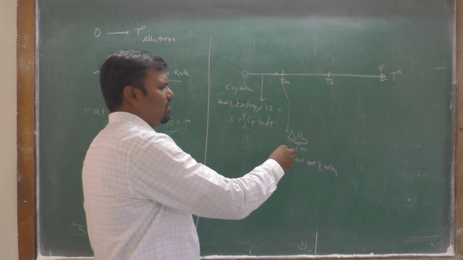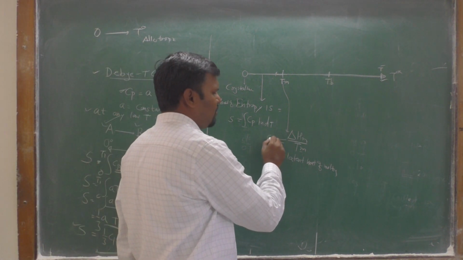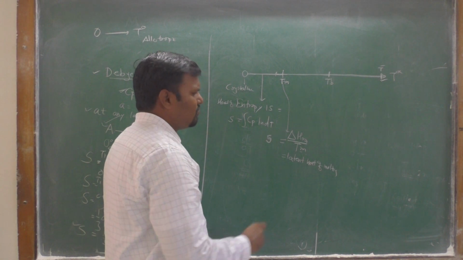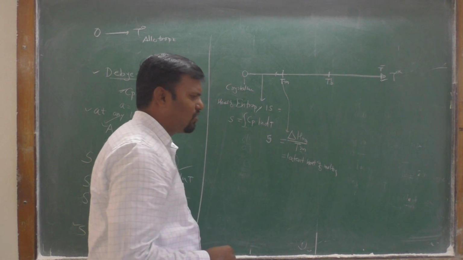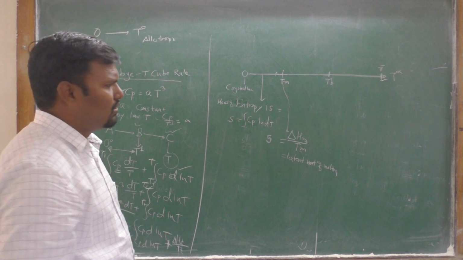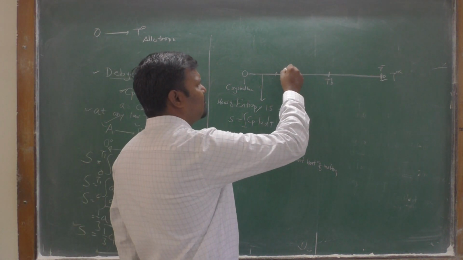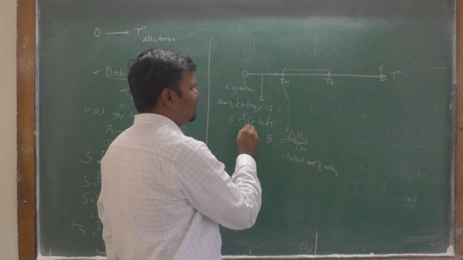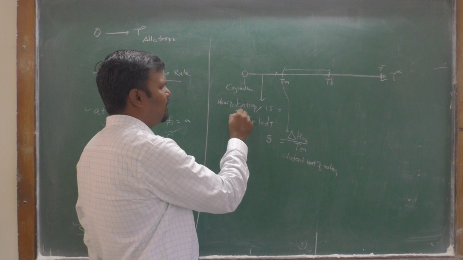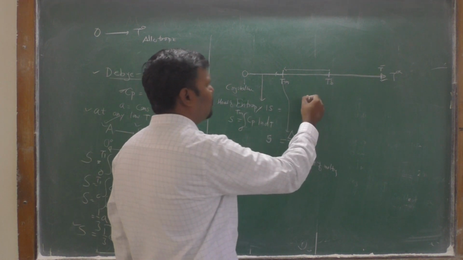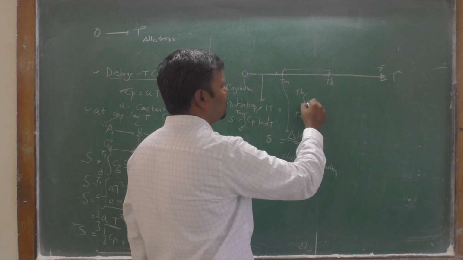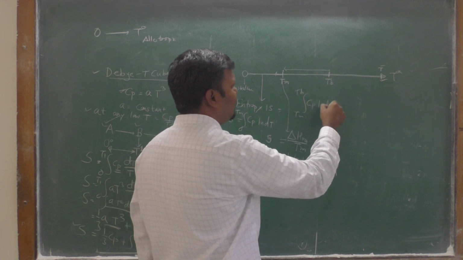Next, our entropy of melting S is given as ΔHm upon Tm, where ΔHm is the latent heat of melting. For the third stage, that is Tm to the boiling point Tb, you consider the temperature 0 to Tm first, then the second is Tm to Tb, the integration of Tm to Tb. During this it is given by Cp d ln T.